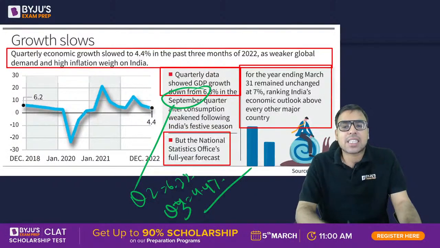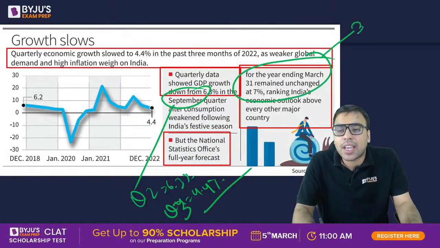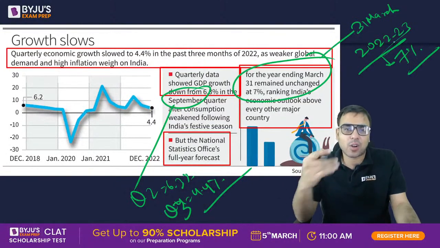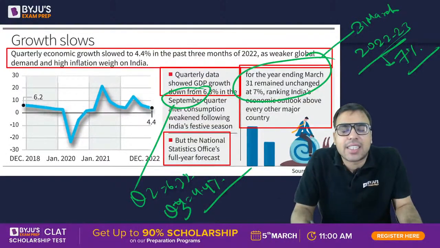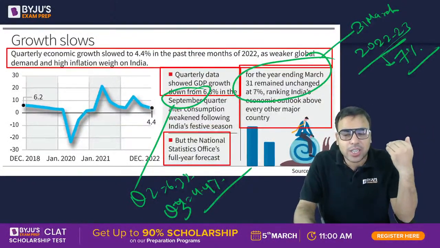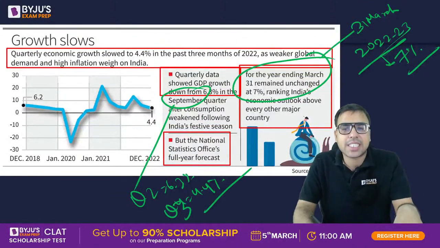Now since in this article एक चीज और ये बता रहे हैं कि इस ईयर के एंड मार्च तक अगर आप टोटल इंटायर फिस्कल ईयर ग्रोथ देखोगे, this is the estimation कि 7% रहेगा टोटल, यानी 2022-23 का. क्वार्टर वाइज नहीं बता रहे, टोटल बता रहे हैं कि this is the estimate of NSO, that is National Statistical Office, that 2022-2023 the entire year growth would be somewhere around 7%. So let's see, है ना.